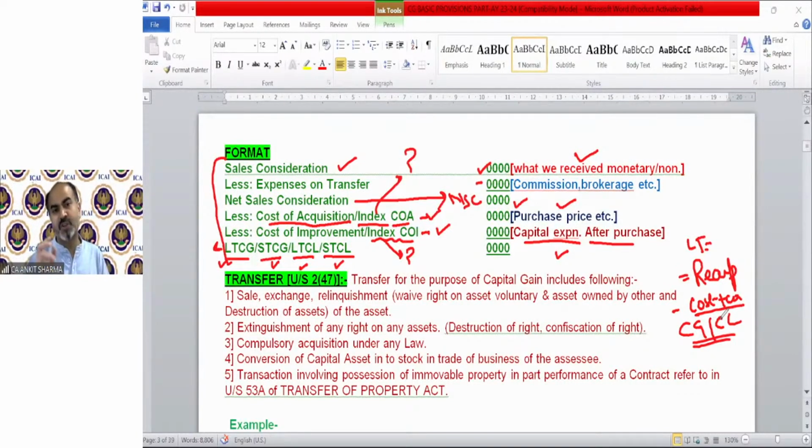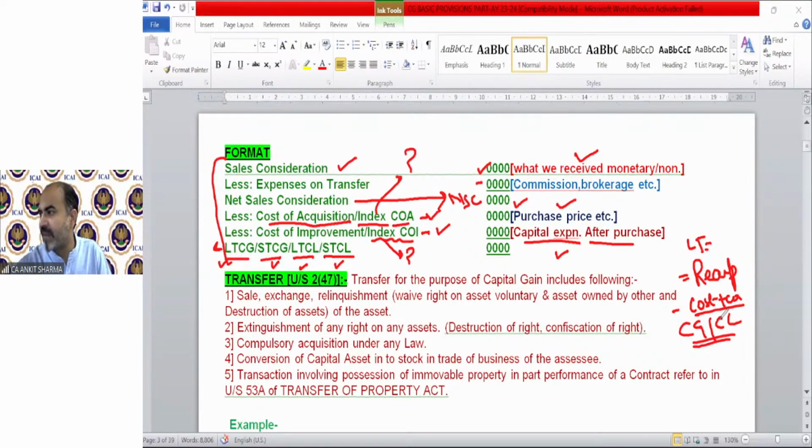So now the definition of capital asset we have just discussed. We discussed the format and we are moving on to the definition of transfer. But before that, let me take some queries which have been asked by you. Okay, let's see the question.